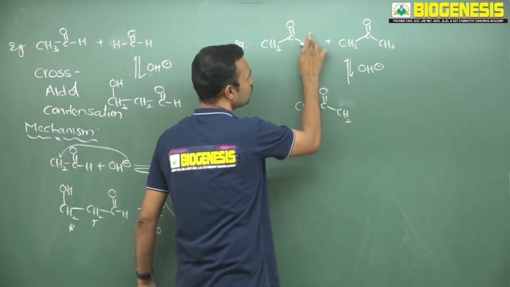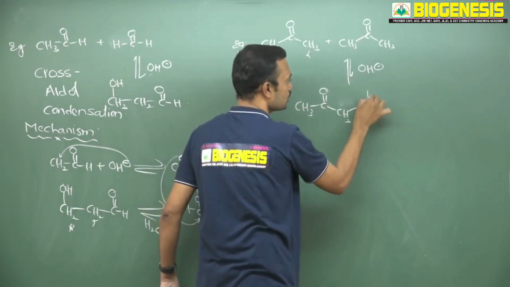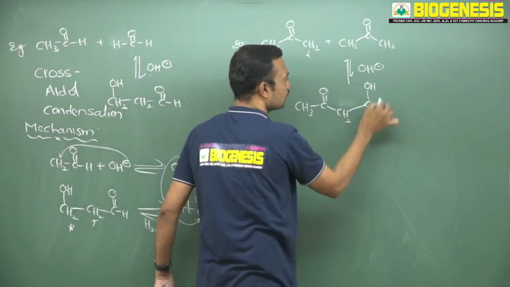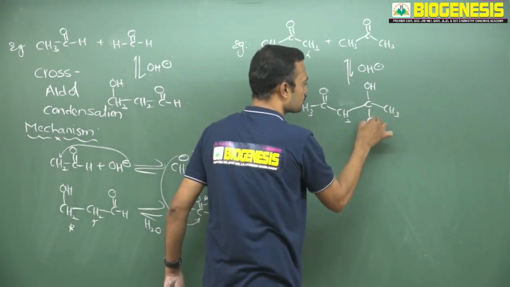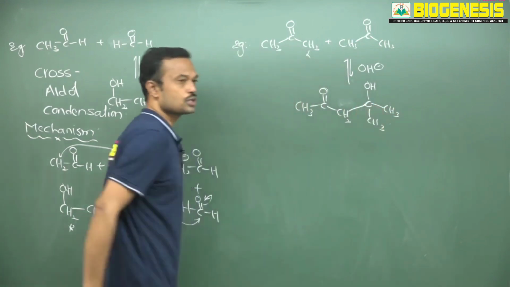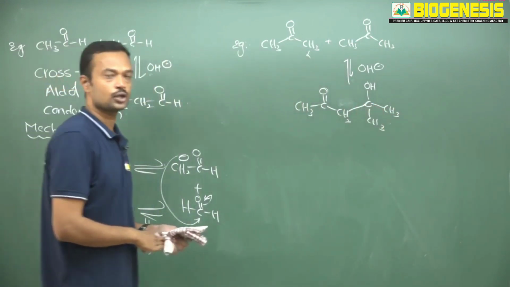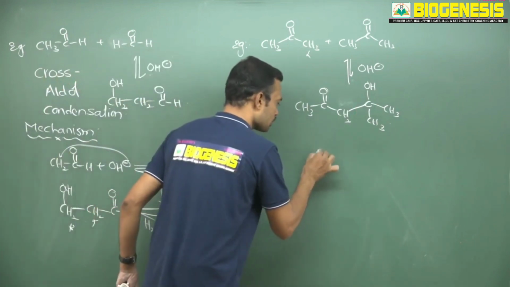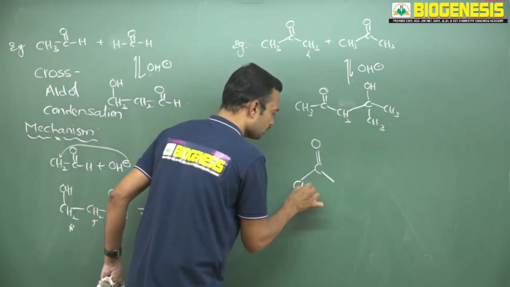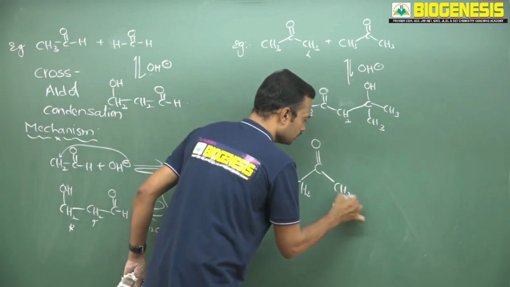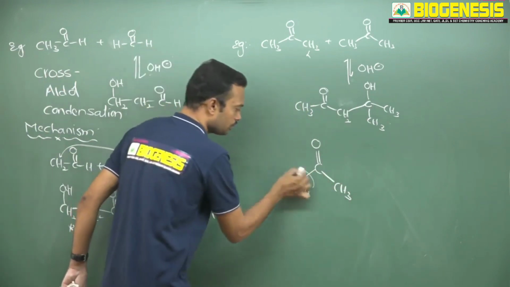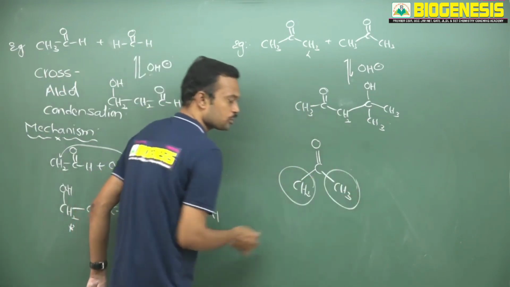So here you will get a negative charge. This will attack here. Now this is C and this is OH. Now this carbon has two methyl groups here. Okay. So this is aldol condensation of a ketone. Now why don't ketones show much character in this one? See, this is a ketonic carbonyl group here. Here a bulky group is there. Here also a bulky group is present.